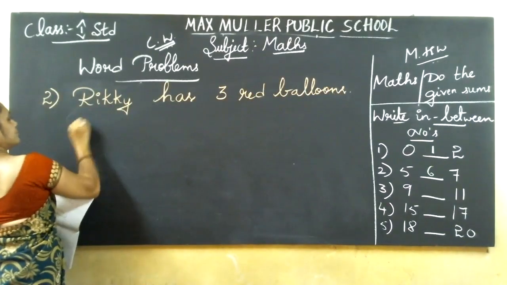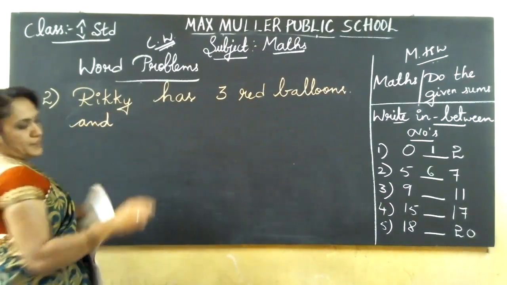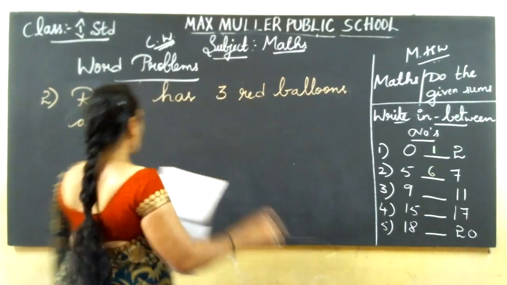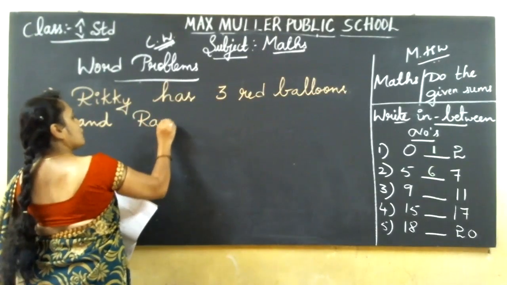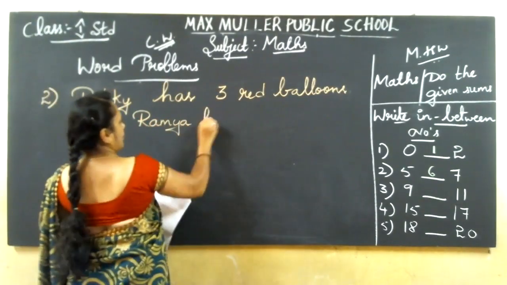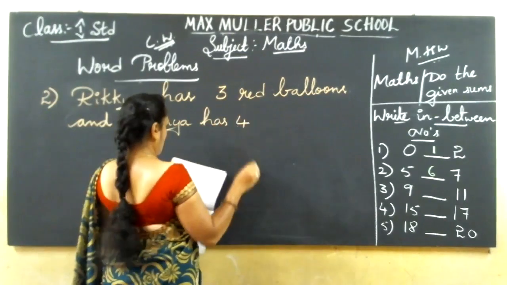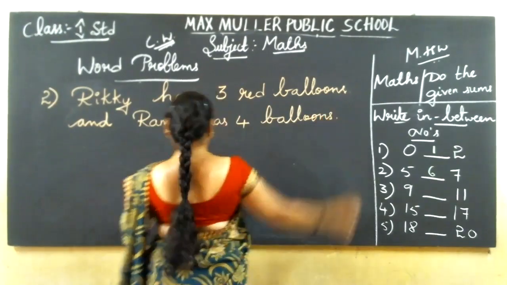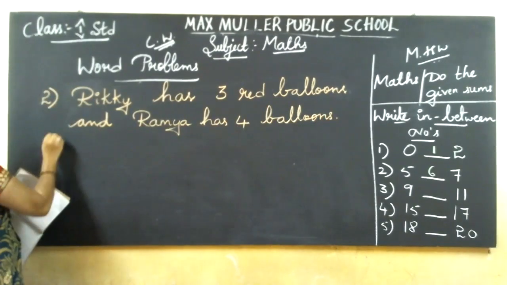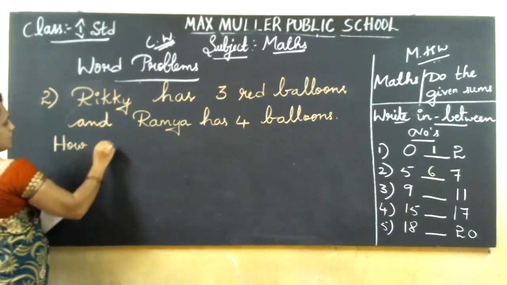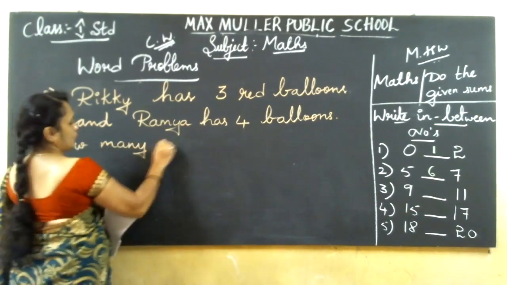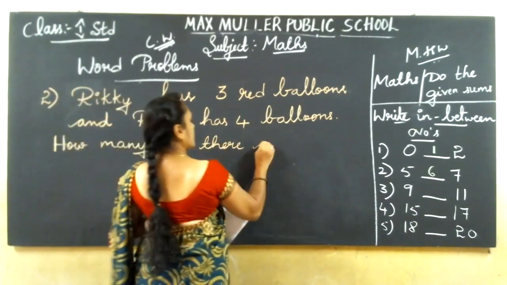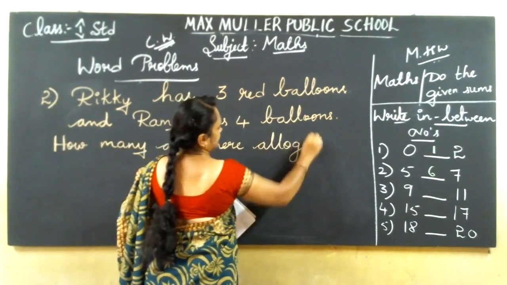And Ramya has 4 balloons. How many are there altogether?